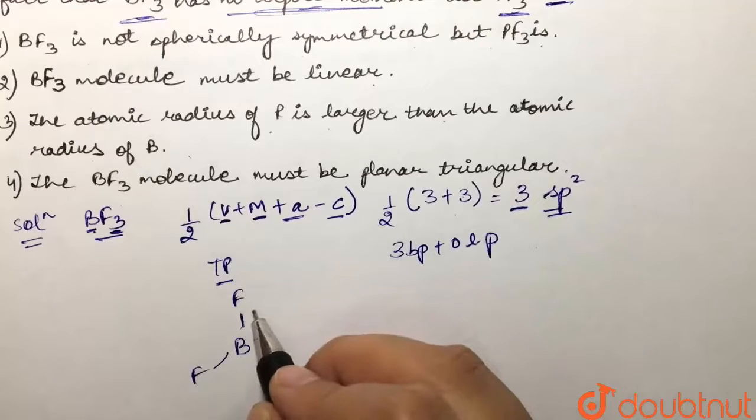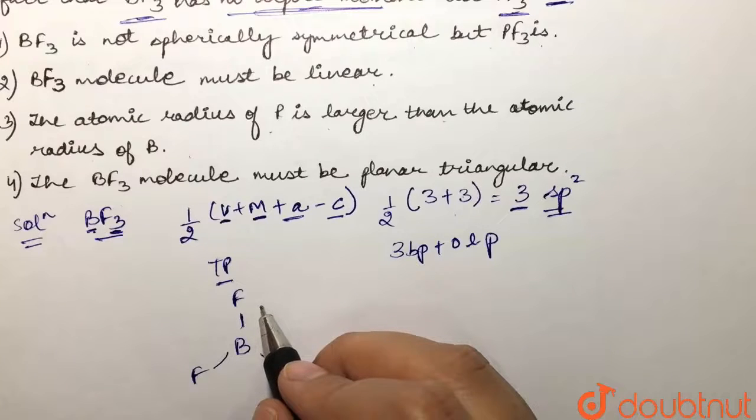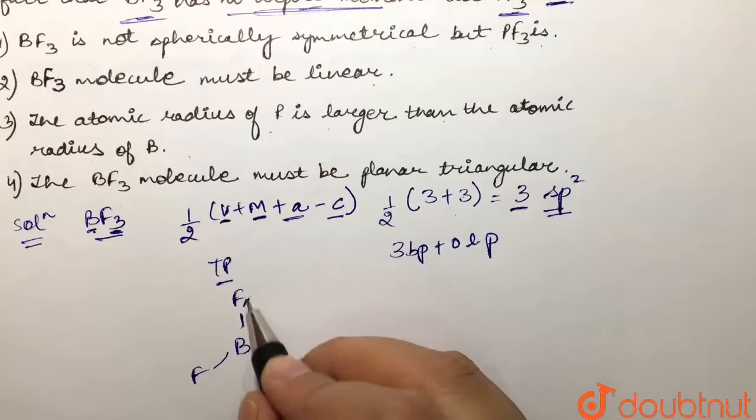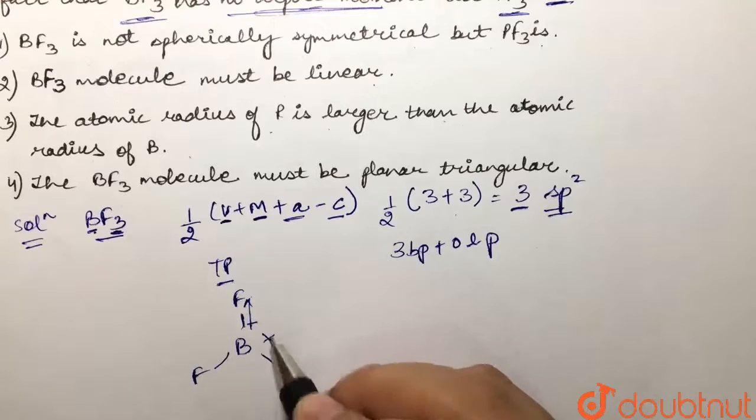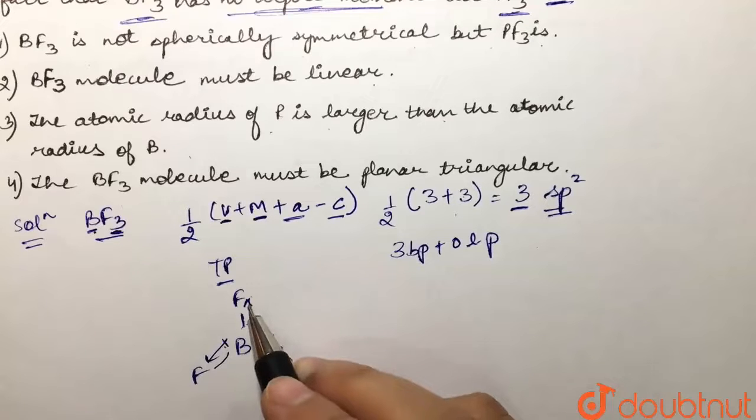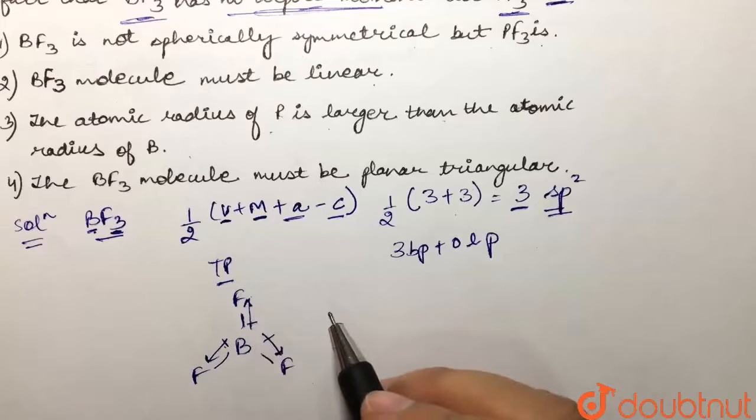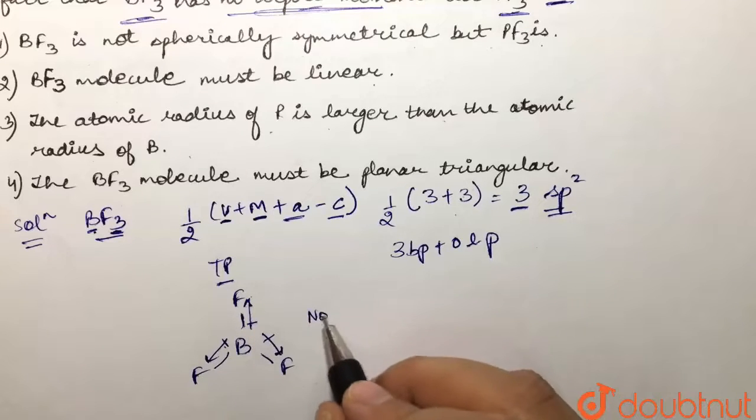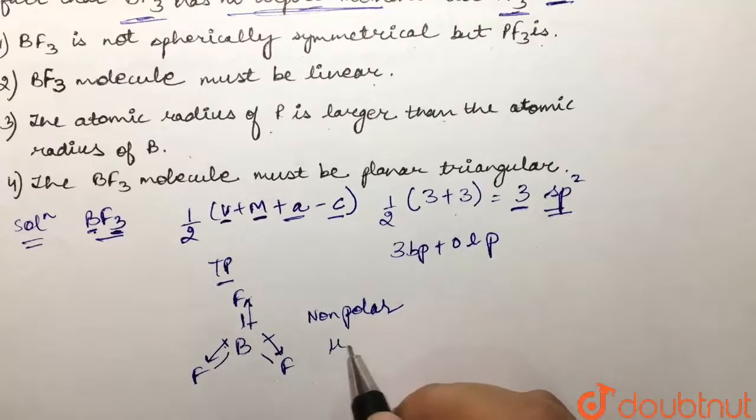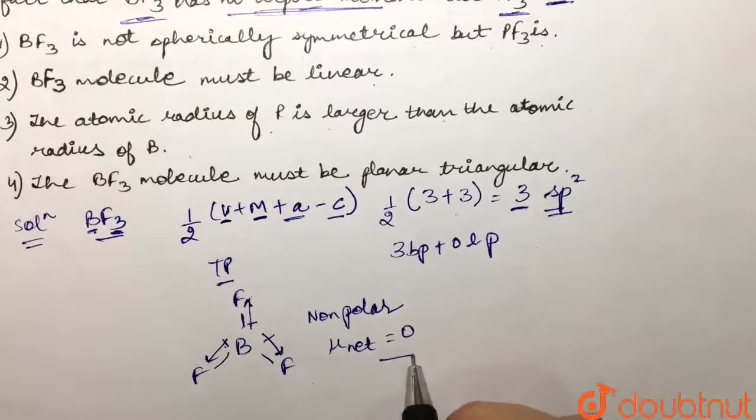Now over here if we look at our individual bond dipoles, an individual bond dipole is always from a less electronegative element to a more electronegative element. Fluorine is the more electronegative element, so we would have directions like this. Now in this case the resultant of two of them would cancel out the third one. So individual bond dipoles cancel out each other, and hence we can say that this is a non-polar molecule, or we can say that this has a net dipole moment of 0, right?